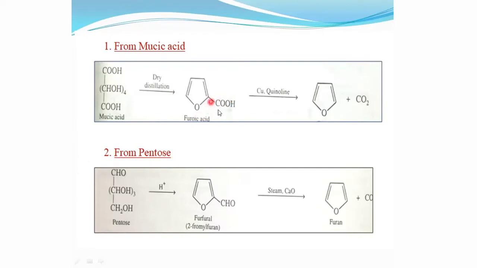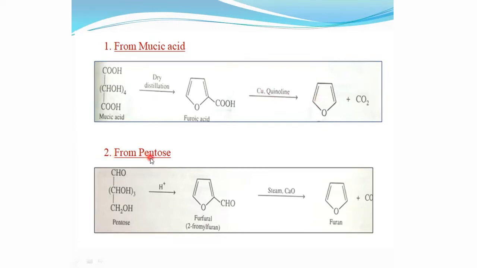Furoic acid is a carboxylic acid derivative of furan, in which the carboxyl group is attached to the second position of the furan. This furoic acid undergoes decarboxylation, that is the elimination of a CO2 molecule, in the presence of copper and quinoline, and we can get furan.